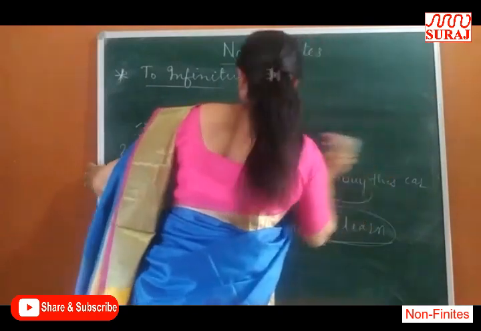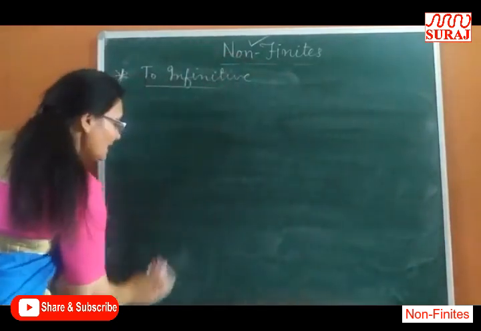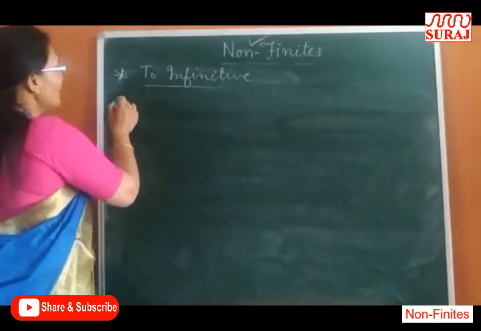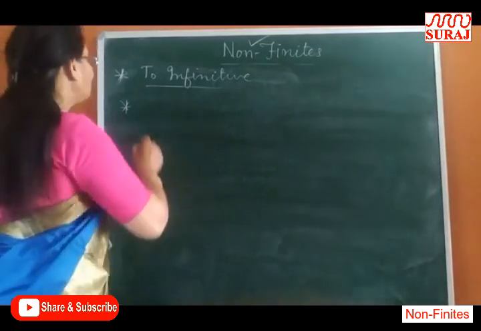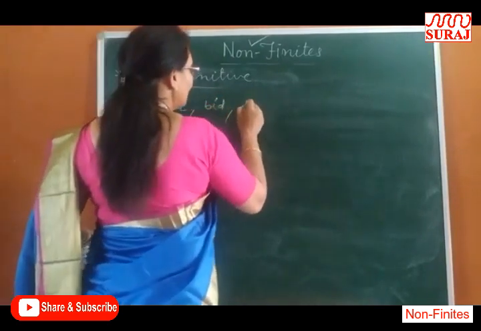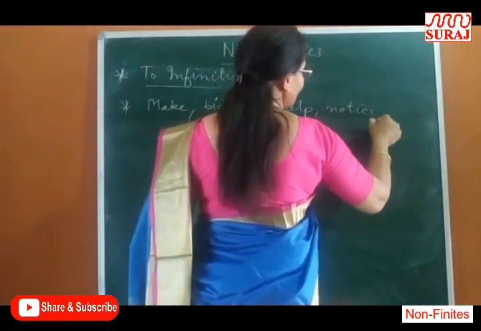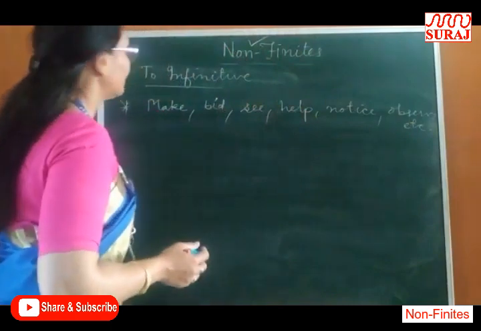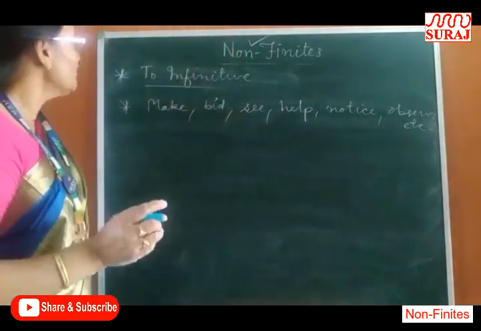Next, I am writing: in the last rule, when I was telling you about the rules of bare infinitive, I told you that some verbs take to infinitive if they are found in passive voice, except let, make, bid, see, help, notice, observe, etc. All these verbs which I told you in that rule when we were discussing the bare infinitives, if you find these verbs in passive voice, we will use to infinitive.